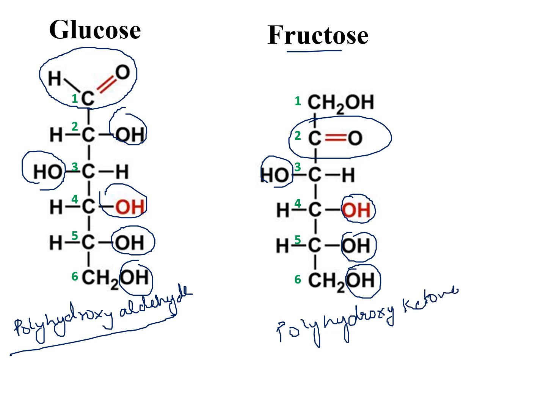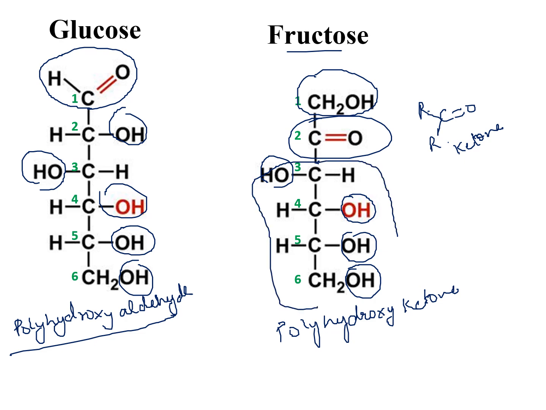As we know from organic chemistry, let's say this is the carbonyl carbon. If there are two R groups attached, then this is a ketone group. As we can see, this is one R group, and this is another R group. So this is a ketone. And if, to the carbonyl carbon, one of the R groups attached is H, then this is called an aldehyde group. So this is an aldehyde. So this is a polyhydroxy ketone, and this is a polyhydroxyaldehyde.